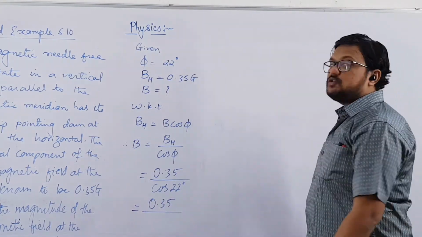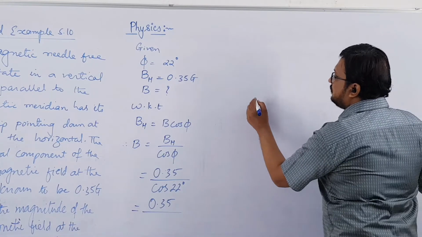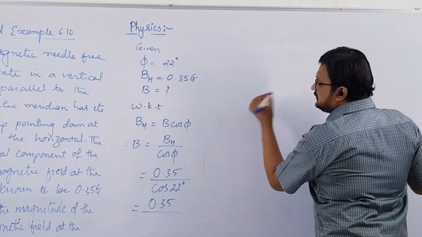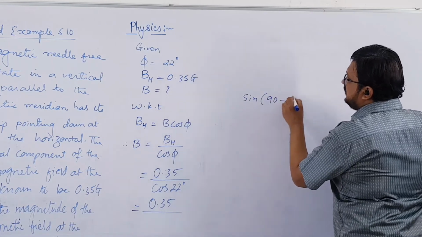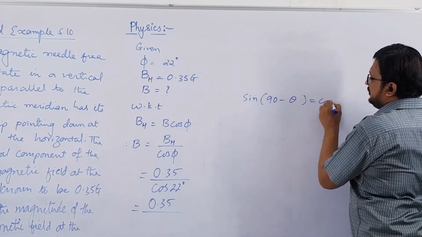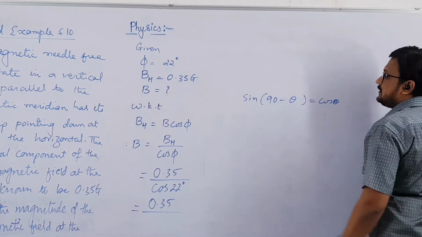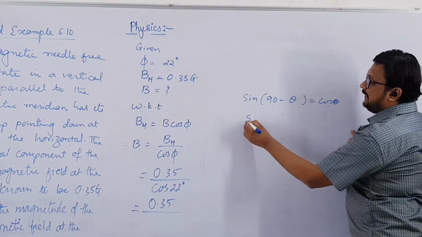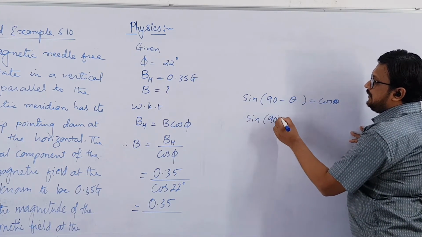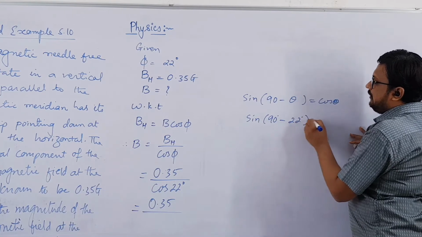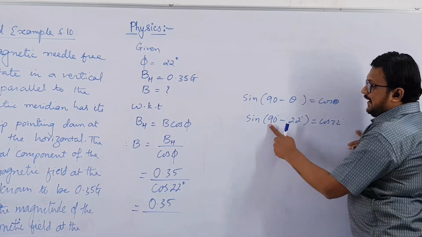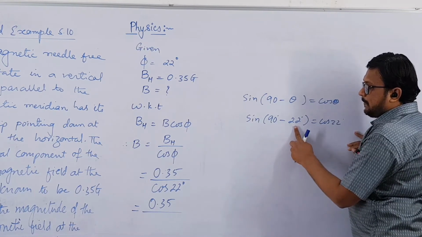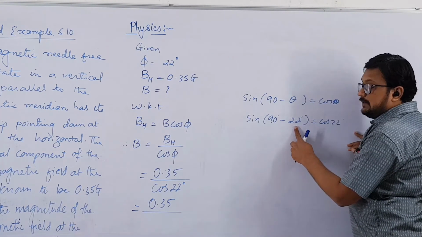So how will you find the value of cos 22? Actually you have to convert cos into sine. That is, sine of 90 minus theta is equal to cos theta, right? So sine of 90 degree minus 22 degree will be equal to cos 22 degree. So sine of 90 minus 22 will be 68.